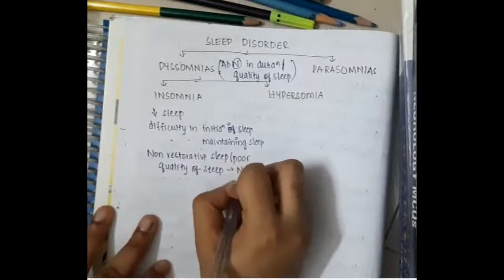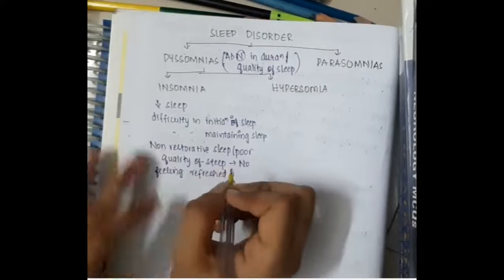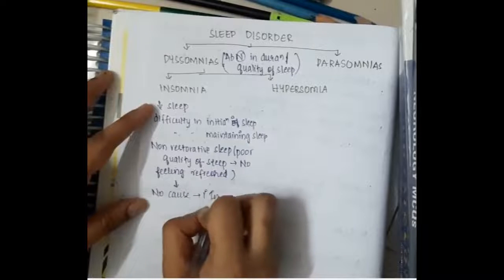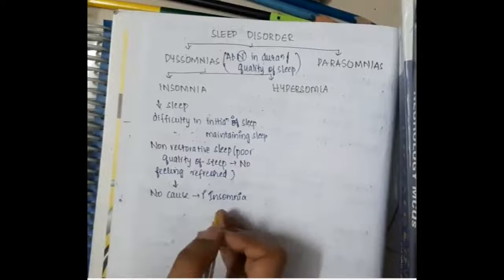Non restorative sleep, that is poor quality of sleep where the patient has no feeling of being refreshed, that is also insomnia. If no cause has been ascertained for this insomnia, then we call it primary insomnia syndrome, where we cannot find any cause. If any cause is found, then that is secondary insomnia. What are the disorders under insomnia?